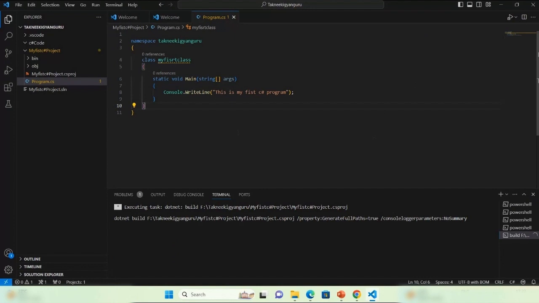It will run your application and give you the output. This is my first C# program.